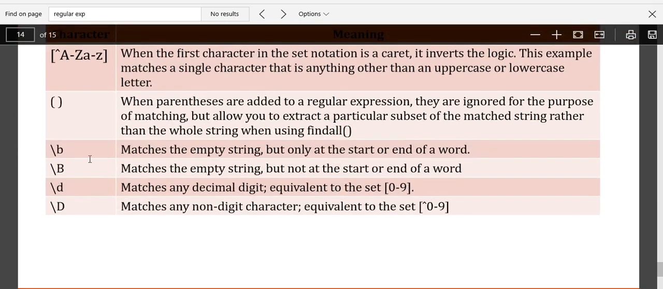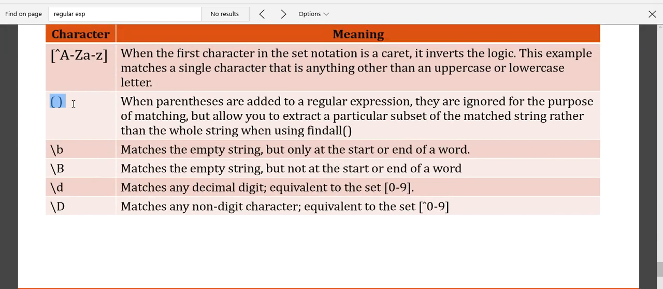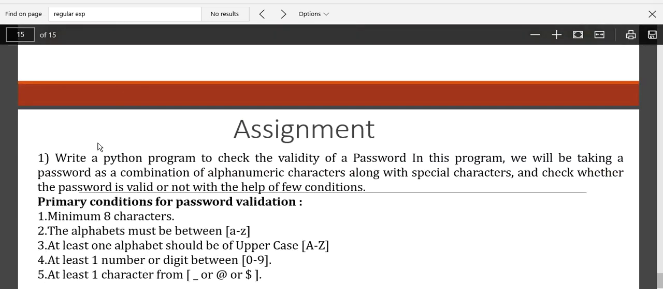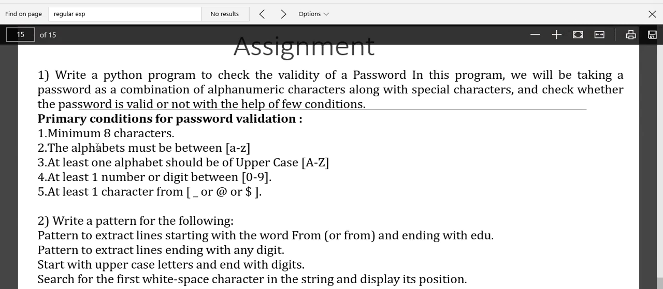And similarly, what is a substring? Whenever you use parentheses, the findall method will extract that substring and immediately return it to a variable. If you go through this, you will understand, and please go through the assignment which is available for the same regular expression. Thank you for listening. Thank you.